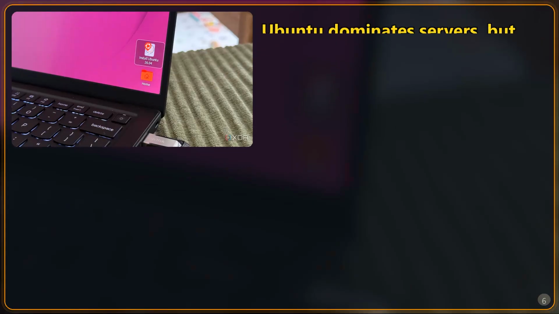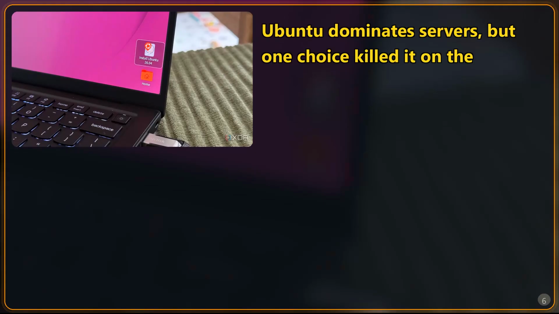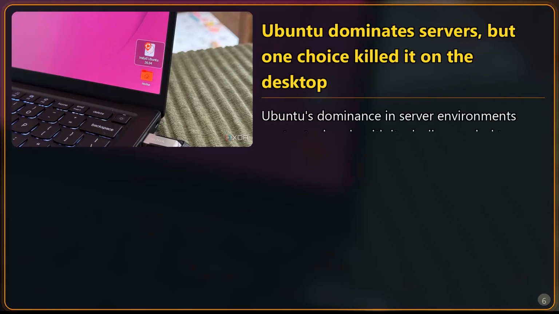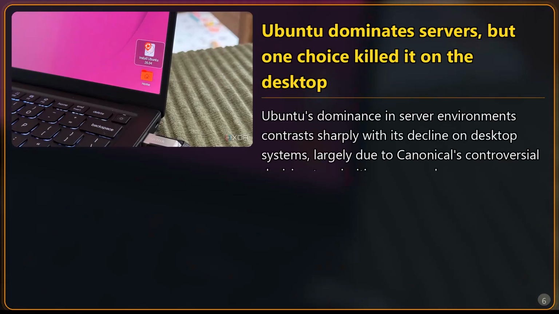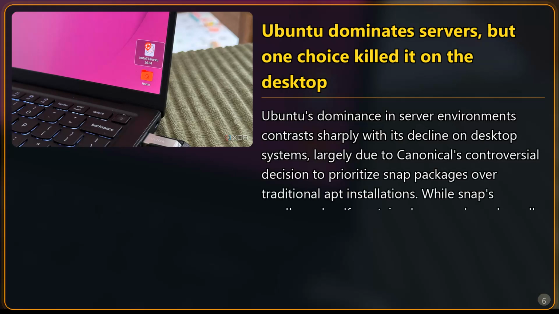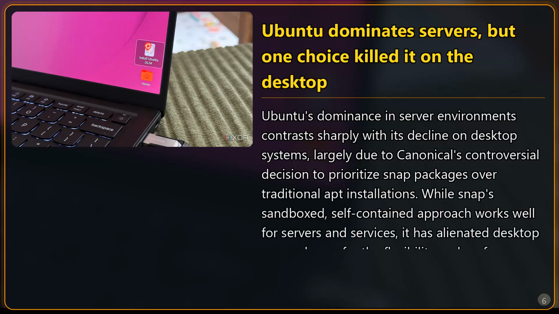Ubuntu dominates servers, but one choice killed it on the desktop. Ubuntu's dominance in server environments contrasts sharply with its decline on desktop systems, largely due to Canonical's controversial decision to prioritize Snap packages over traditional apt installations. While Snap's sandboxed, self-contained approach works well for servers and services, it has alienated desktop users who prefer the flexibility and performance of apt or alternatives like Flatpak.